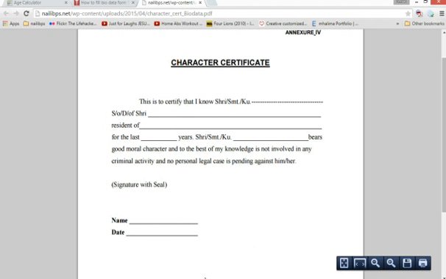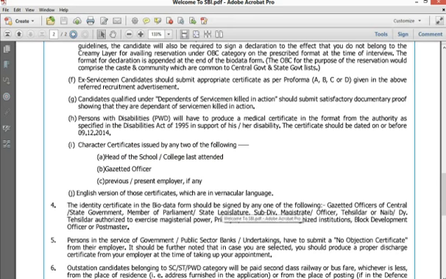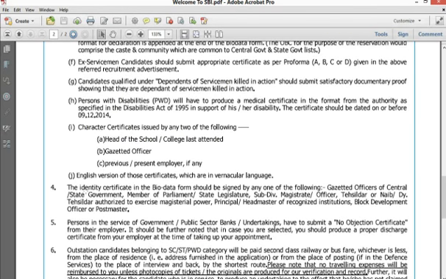Okay, and if you are far from your college and you want to get a gazetted officer's sign, you better go to any MRO or postmaster. As you can see here, the following are the gazetted officers: the central or any state government. If you are nearby any central government or state government run organization or company, please go there, no problem.